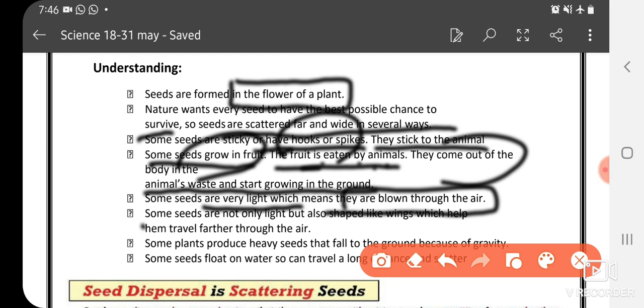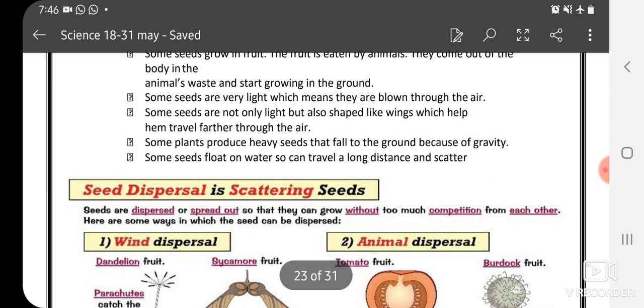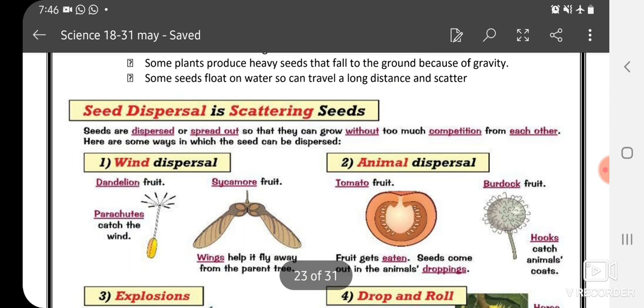Next, some seeds are not only light but also shaped like wings, which help them travel farther through the air. Means some seeds are only light but some are light and also have wings, and these wings help them to fly through the air.